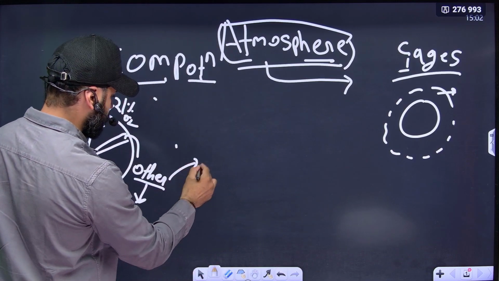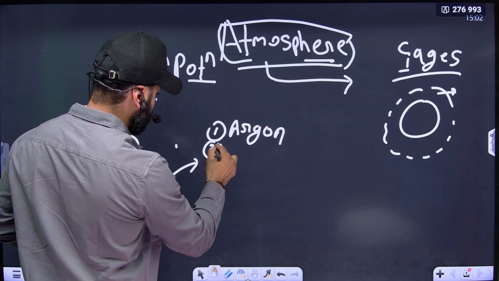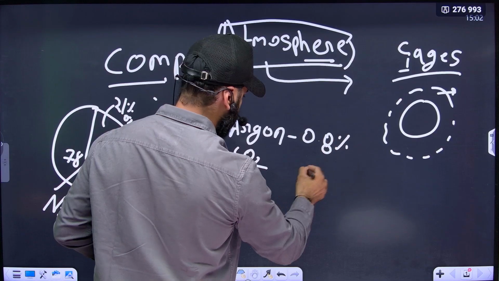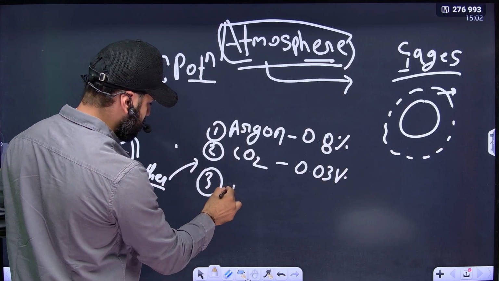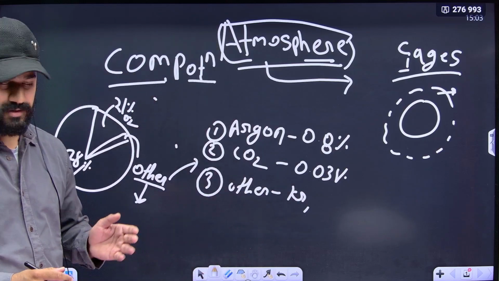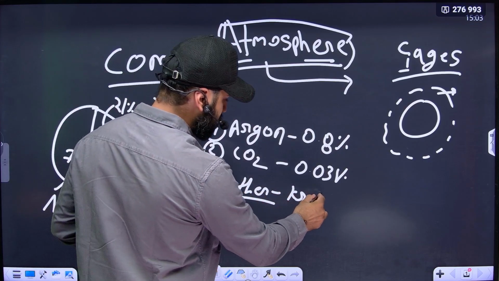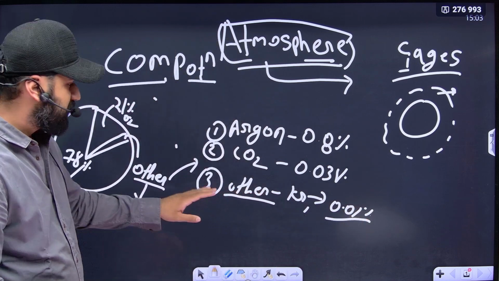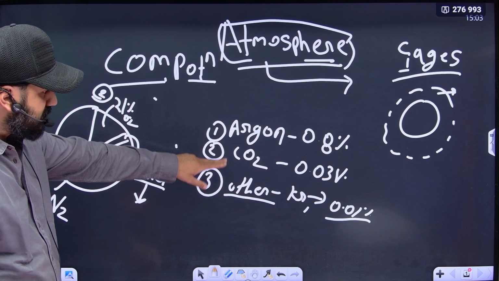Within other, we have first argon, second CO2, carbon dioxide. This is 0.8%, and this is 0.03%. And the final is other gases. It involves krypton, radon, xenon, and all other gases, whose composition is less than 0.01%. So we are not going to invest our time in this, but we have to remember the first is nitrogen, the second is oxygen, and then these two gases.